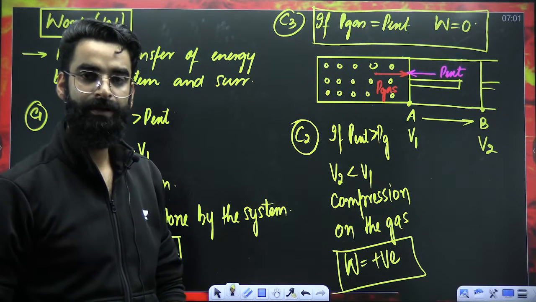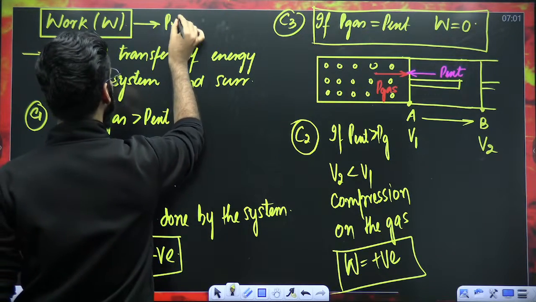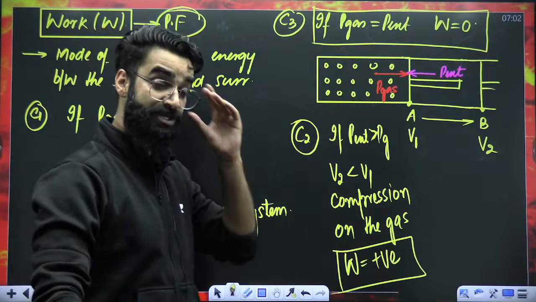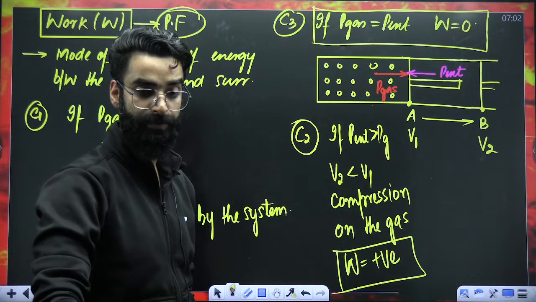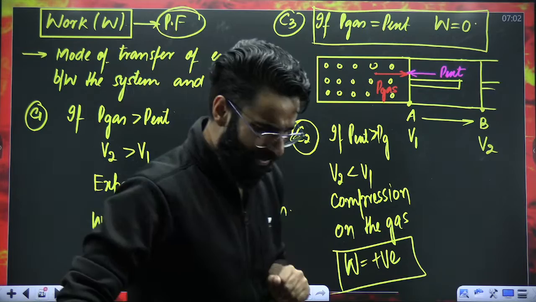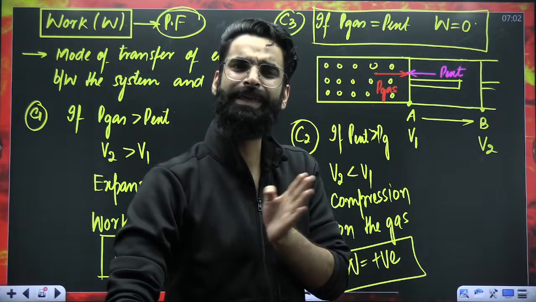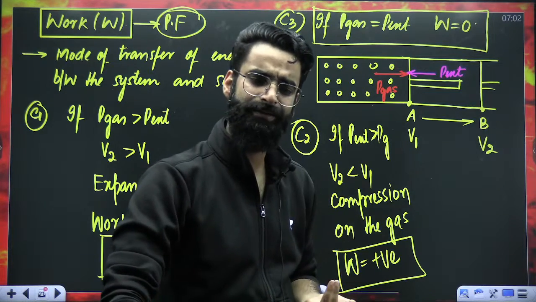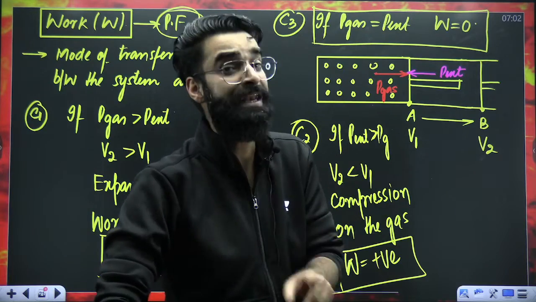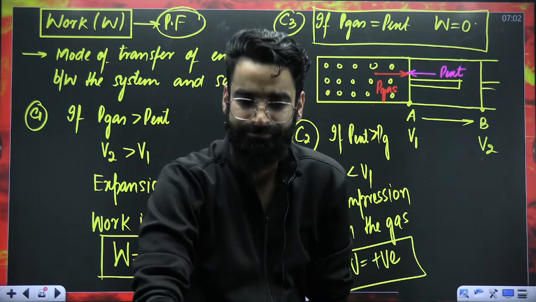Right? And my dear students, one more important thing. Talking about this work, as I told you already, work is the example of path function. It depends on initial final state as well as the path followed. Now, till now, what you observed one thing. Whenever the piston is showing any movement, whether it's going outside or inside, exchange of energy between system and surrounding is happening via work. Except the free expansion, leave that part aside.